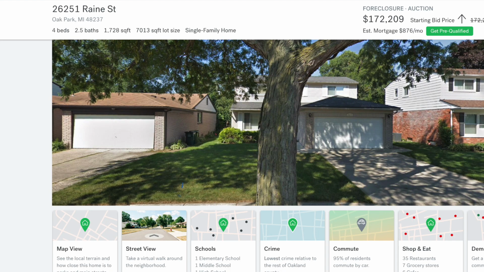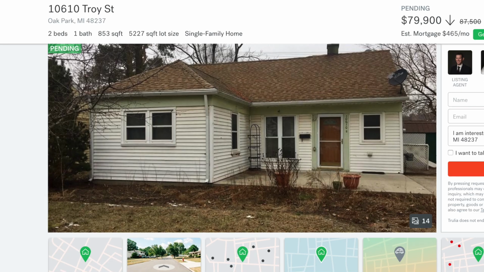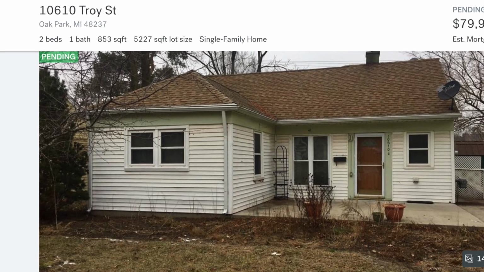Well, this comp is nearby, but it's not similar in features. It's more like twice the size. It's 1,728 square feet. It's a 2-story, not a ranch. It has 4 bedrooms and 2.5 baths, while the subject property only has 2 bedrooms and 1 bath. Now, that was an extreme example, but you get the point. On the other hand, this one would be a comp similar in features. It's a ranch with similar size, bedrooms and baths, etc.